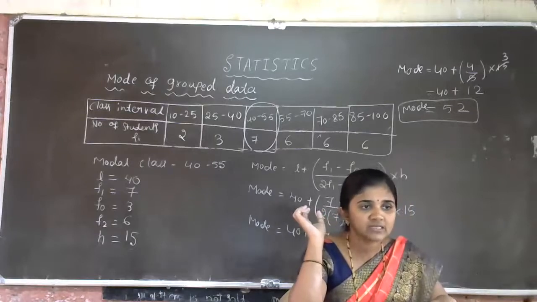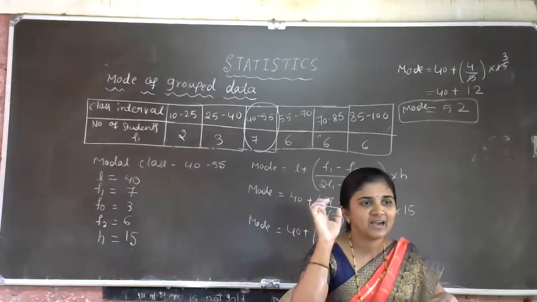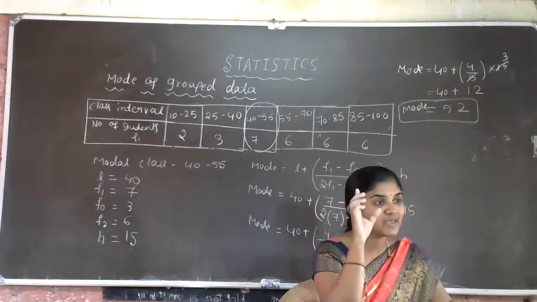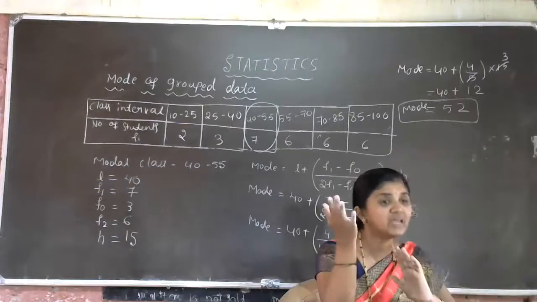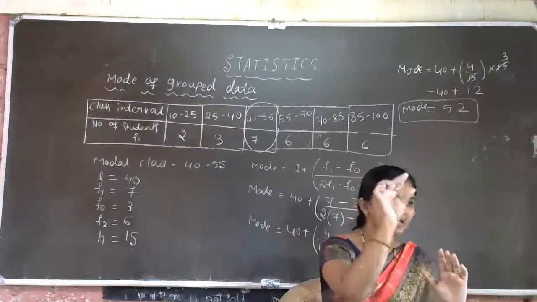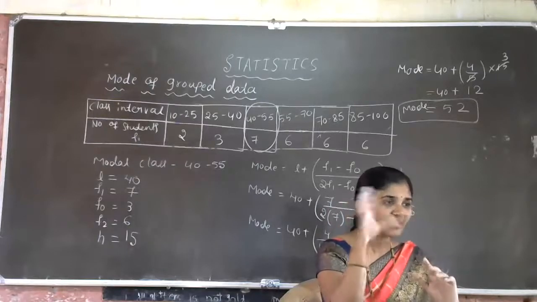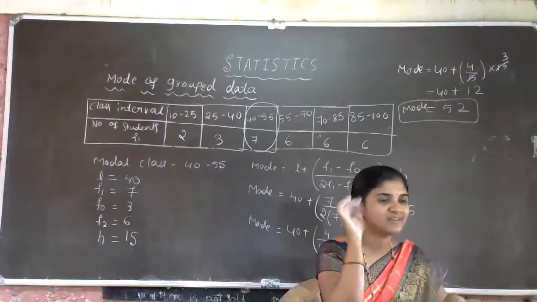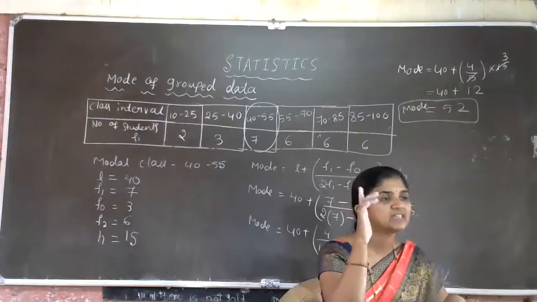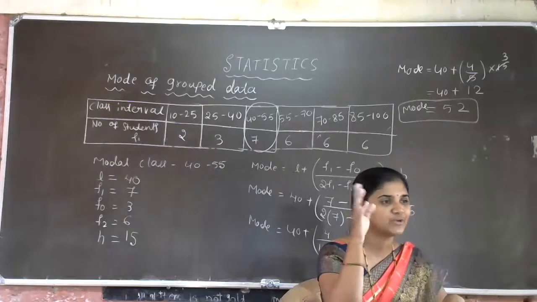Mataji, if the modal class is in the first class interval or last class interval, what do we have to take in place of F0 and F2? They will give the problem in a proper way only. We need F0 and F2, so they will give the highest frequency in the middle, not in the first or last. Problems will be given by the plan only. Is that clear? We need F0 and F2 properly. So no need to worry about that one.